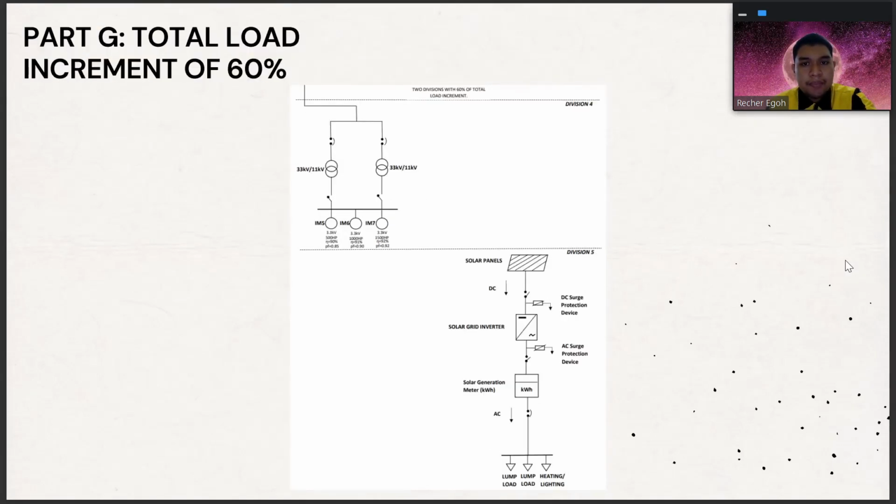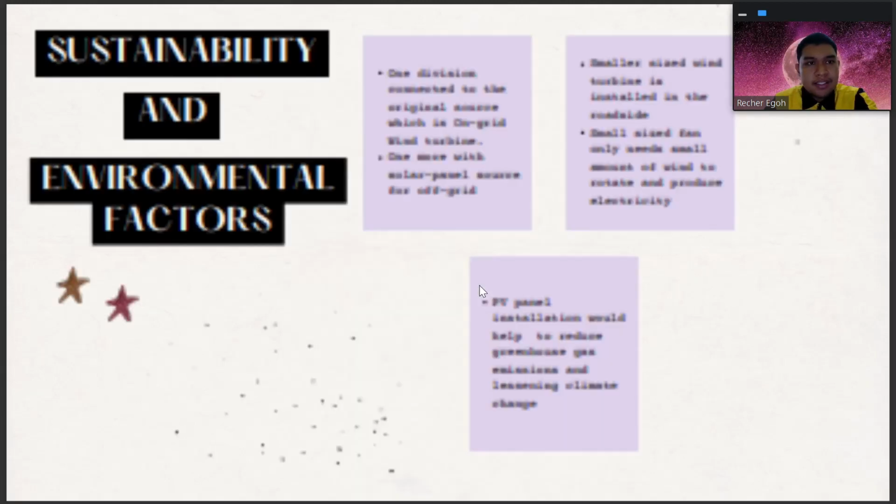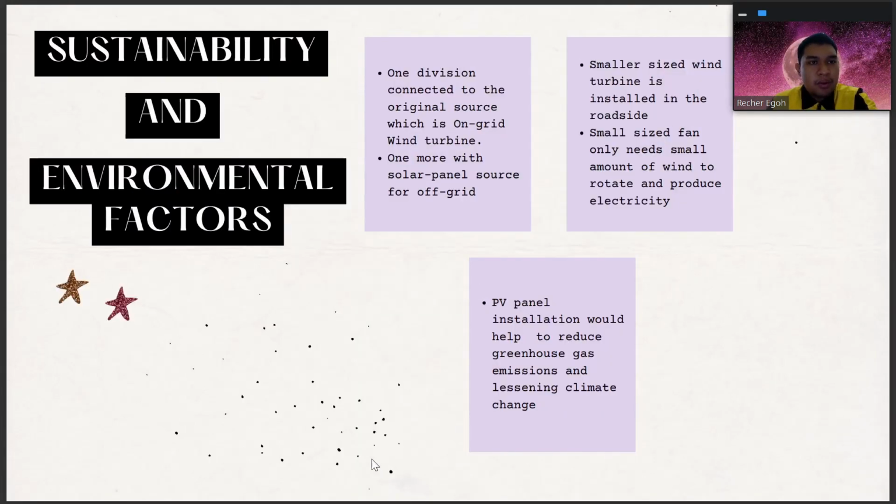Okay, so this is the proposed design for another 2 divisions with a total load increment of 60%, also considering the environmental factors and sustainability. For the first division, we're going to install a wind turbine as the main source, and for the other division, we're going to install solar panels as its main source, where we consider the environmental factors. So here I'm going to explain the sustainability and the environmental factors.